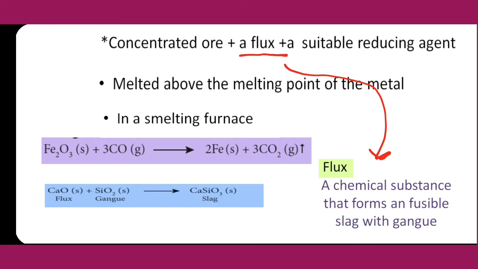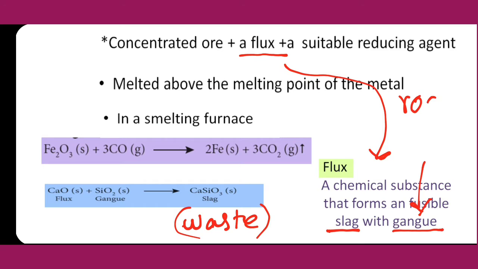For understanding this line, you must know what slag is and what gangue is. Slag means waste. Gangue means, as I already told, rocky impurities and sand, that is siliceous matter. Ore with rock and sand is called gangue.